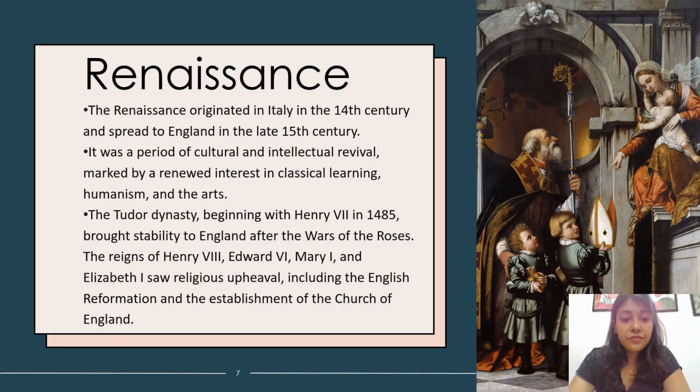Moving on, we see Renaissance. So Renaissance didn't start particularly in Britain. It was more influenced by Italy and by France. Renaissance originated in Italy in the 14th century, and then it spread to England in the late 15th century. There was a cultural and intellectual revival, and a renewed interest in classical readings, classical learning, and humanism. Now, what is classical learning?